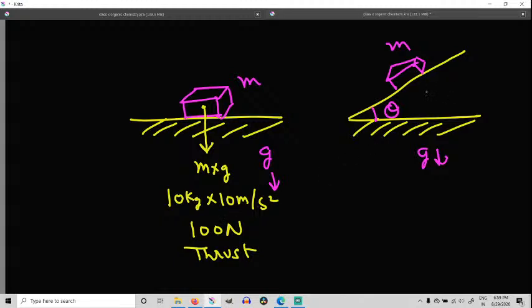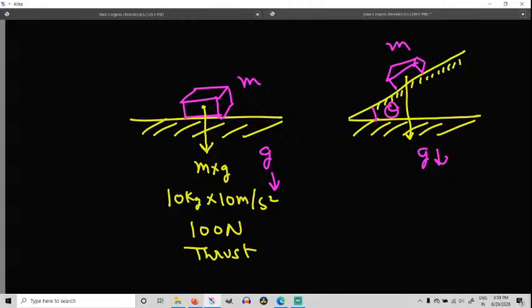Now what is the case in this? Again, the weight of the body will be acting like this over here, but now the surface is inclined like this.